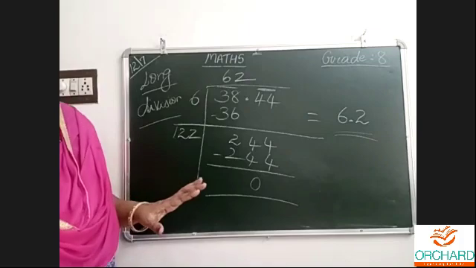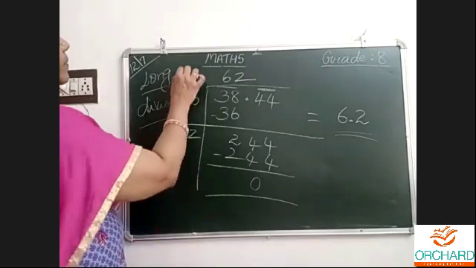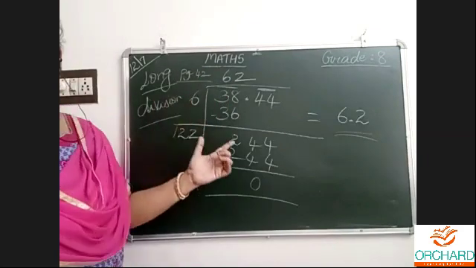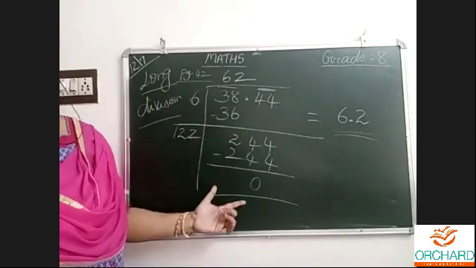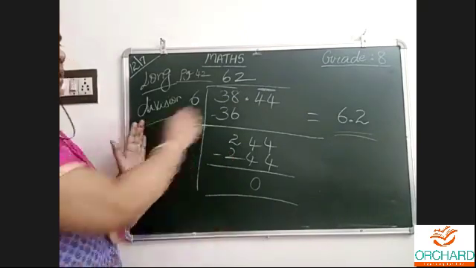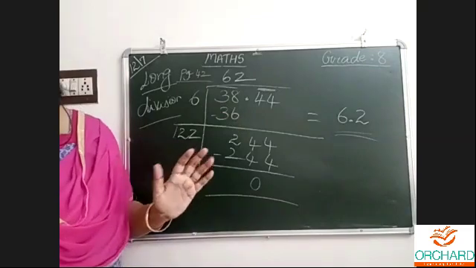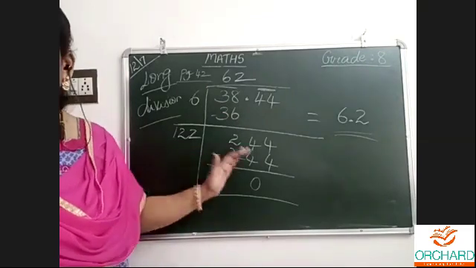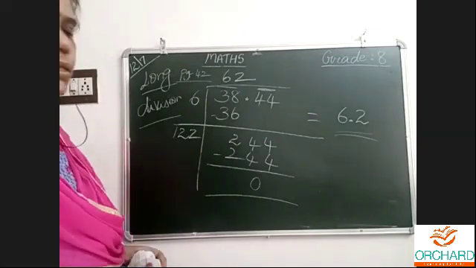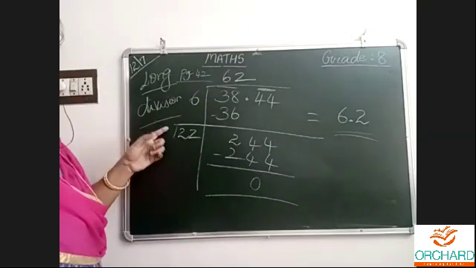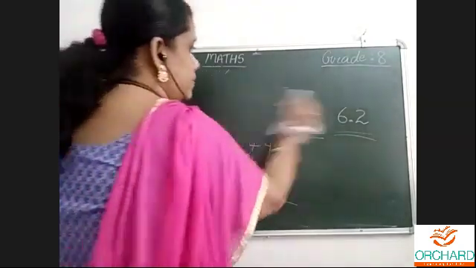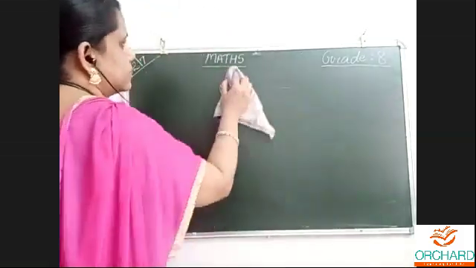Example sum, which is given in page 42. If you have the textbook, please open and see in page 42 how they did it stepwise, the same way I did. They mentioned in the step: carry out the operation, double the divisor. That is what I explained now. This we know because we have seen long division, so it is easy. Now let us move on to the exercise sum involving decimals.